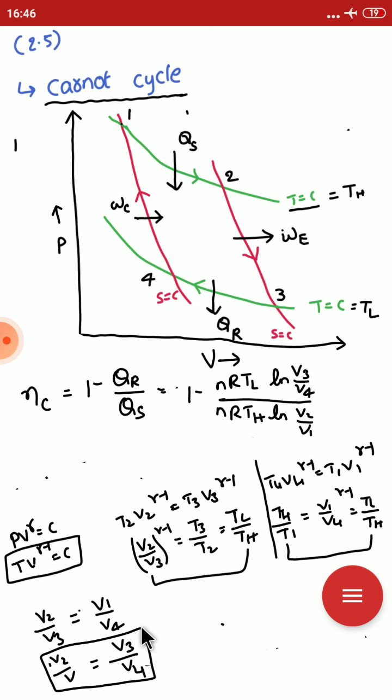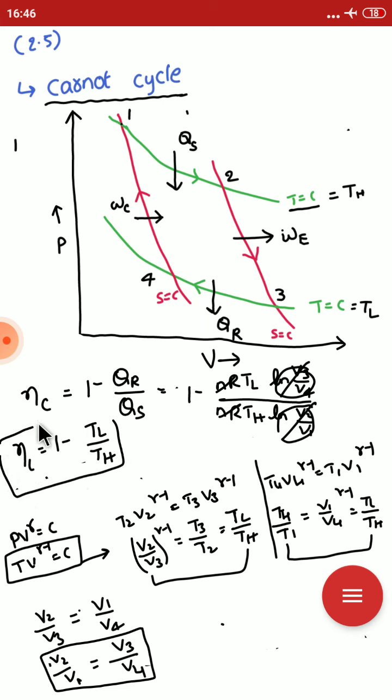We got this relation from the adiabatic relations: V2 by V1 is equal to V3 by V4. The ln of this value and this value are the same, so they get cancelled. Now the efficiency of the Carnot cycle can be simplified. nR gets cancelled, leaving T_L by T_H. This is the Carnot cycle efficiency.